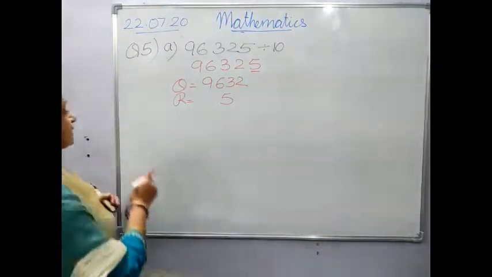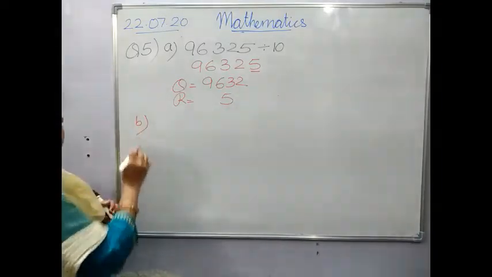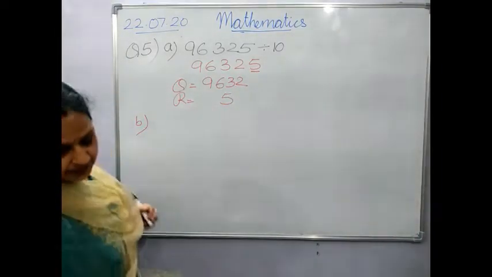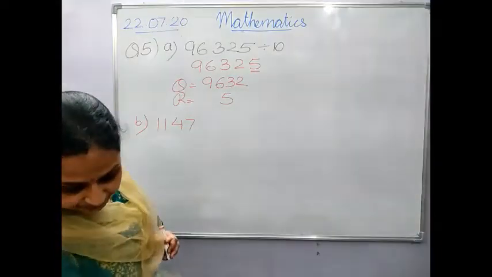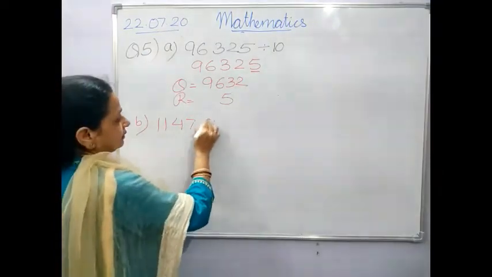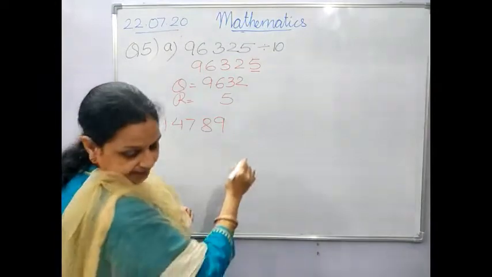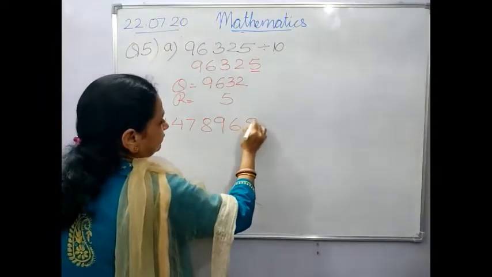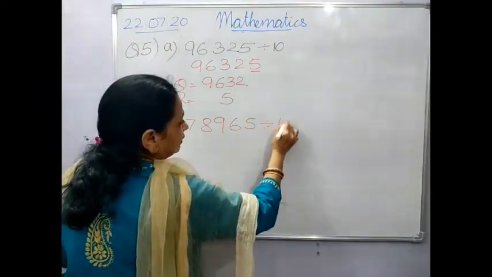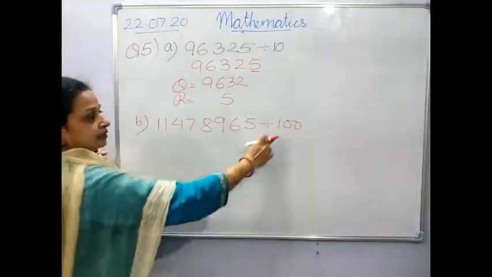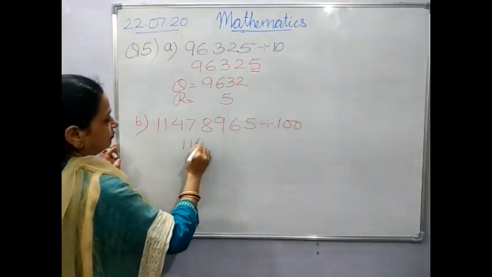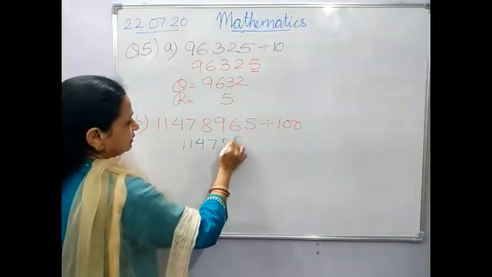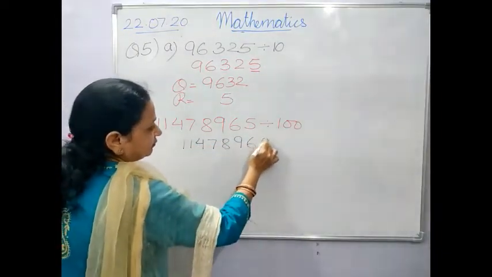I'll give another example. See sum number B. It is 1147 8965 divided by 100. Now you will copy down this again. 1,1,4,7,8,9,6,5.